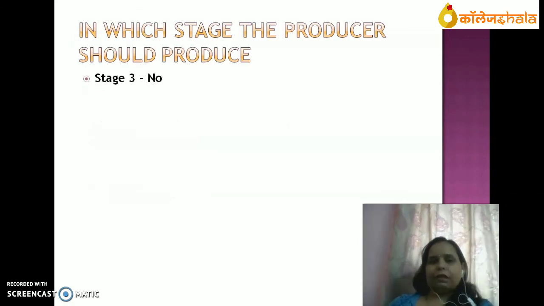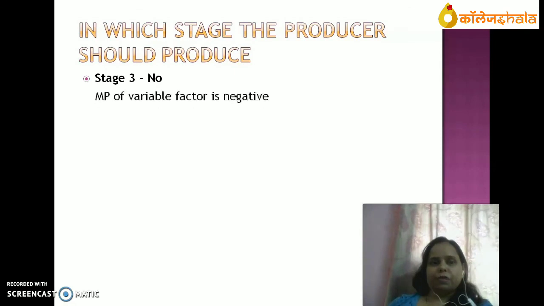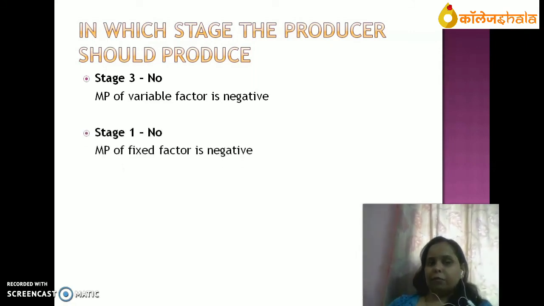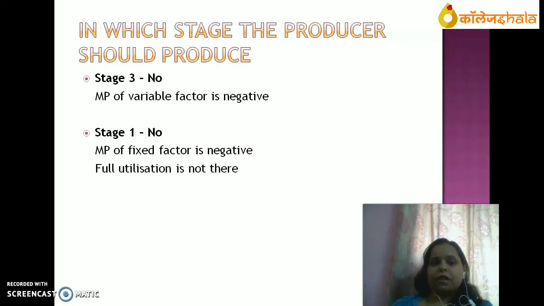So now the question arises, in which stage should the producer produce? Stage 3? No, because MP of variable factor is negative, so stage 3 is not the appropriate stage. Stage 1 is also not appropriate because MP of fixed factor is negative. Full utilization is not there in first stage. There is a scope of proper utilization of resources.